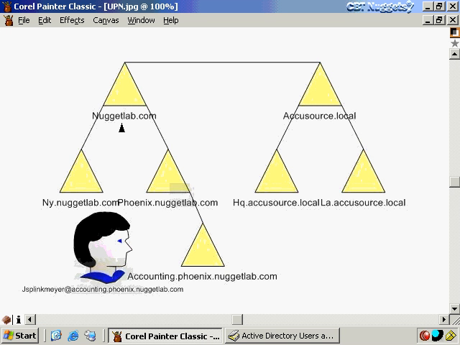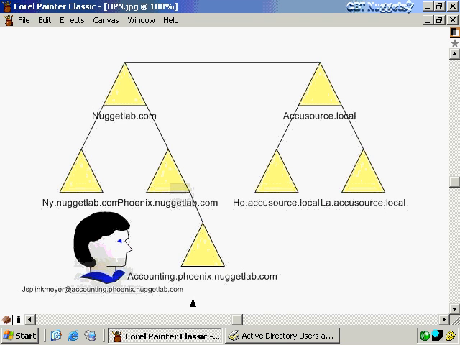So for example here, I've got two trees, nuggetlab.com and activesource.local in the same forest. Now the thing is, I can log on to nuggetlab.com and that's not too big of an issue. But as we get more child domains or a more complicated namespace, by the time we get down to the bottom at accounting.phoenix.nuggetlab.com, I've got a user here, Jay Splinkmeyer, at accounting.phoenix.nuggetlab.com, they might have to log on using all of those characters.